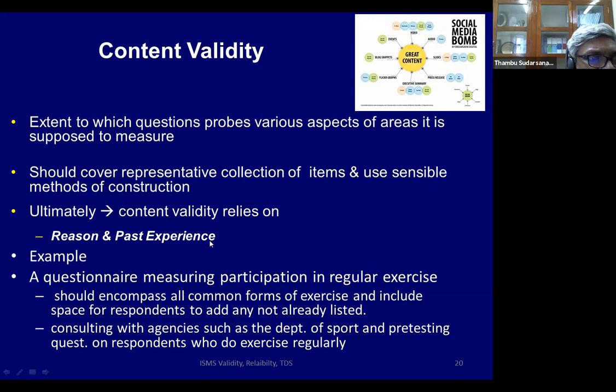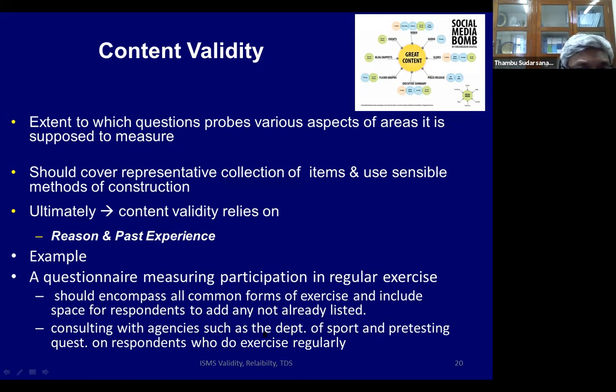For example, a questionnaire that measures participation in regular exercise, asking how often you exercise, should encompass all common forms of exercise. It should include space for the respondents to add any other exercise not listed. You may say skipping, running, jumping, but he may want to add swimming or aerobics. So you must keep some blank space for that.